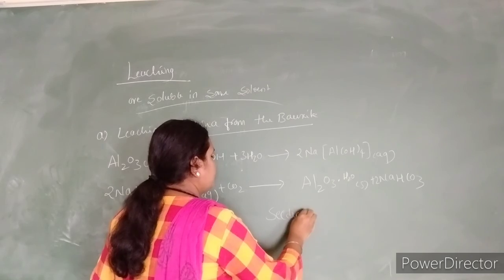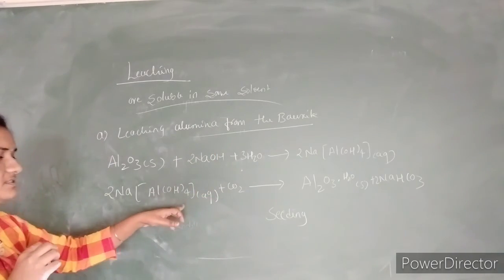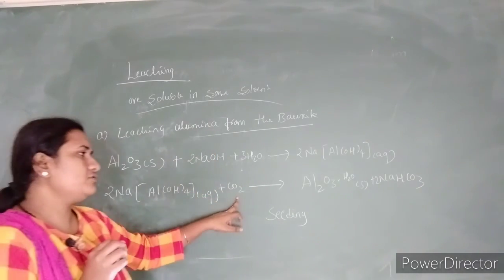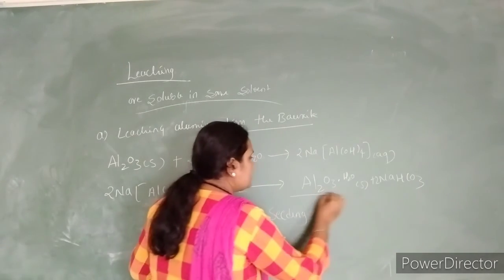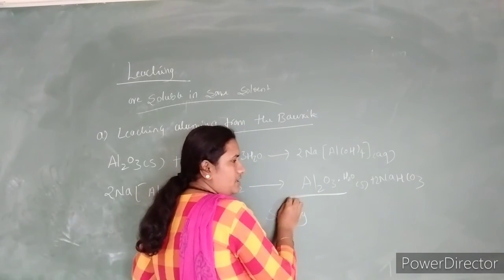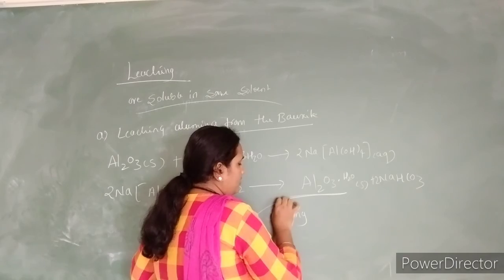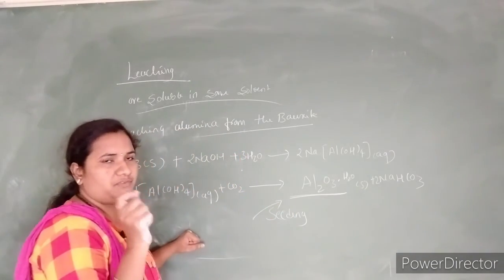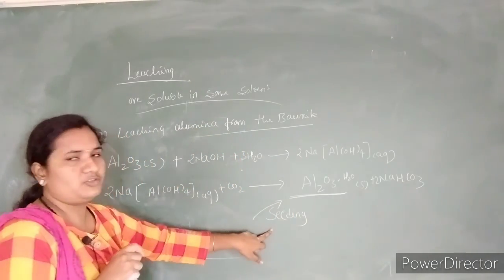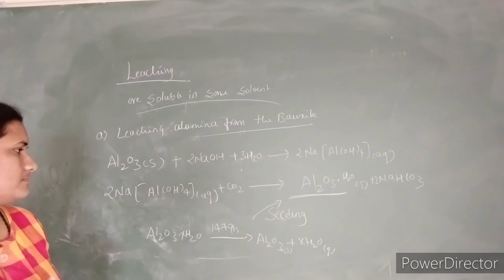So when we neutralize this sodium aluminate by the addition of carbon dioxide, the alumina is going to be precipitated in the water, and during that time we have to add a small amount of freshly prepared alumina. That process is said to be seeding.